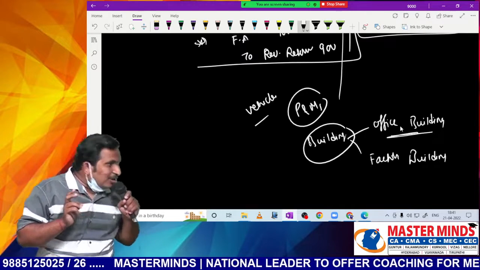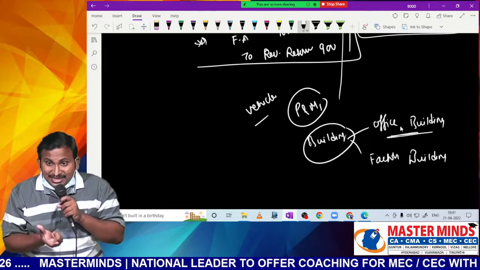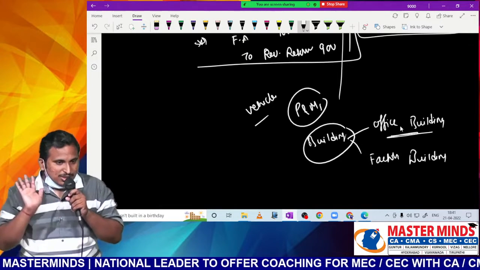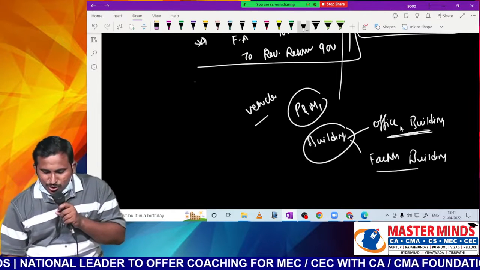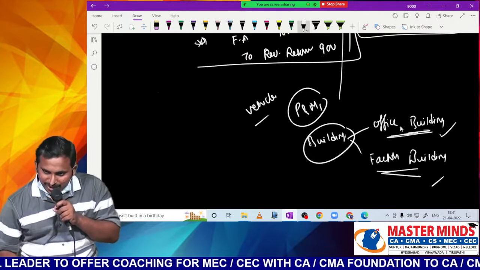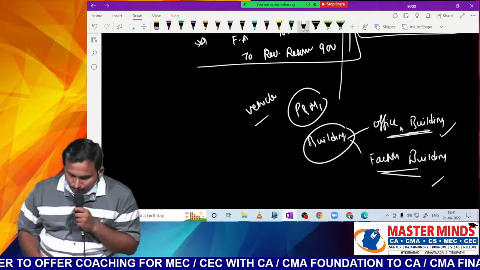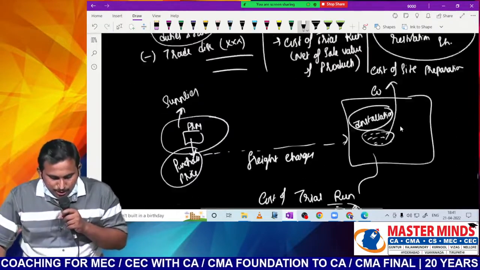Discussion clear? So for each class, the same model. Sometimes within the asset itself you may have two or more models, so please be careful. For each class you can follow the same. That means for these two, should I follow the same model? No, not required. Both are different classes. That is the conclusion with respect to subsequent recognition. Sir, hope you have understood.